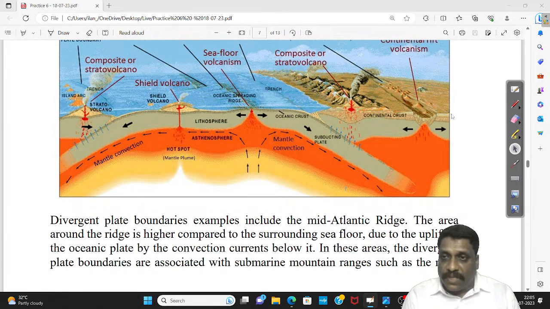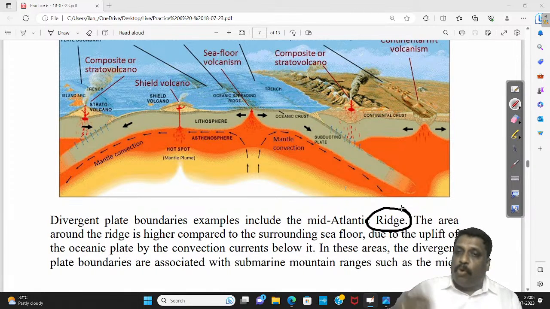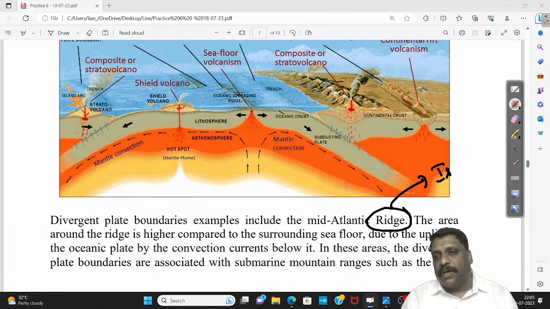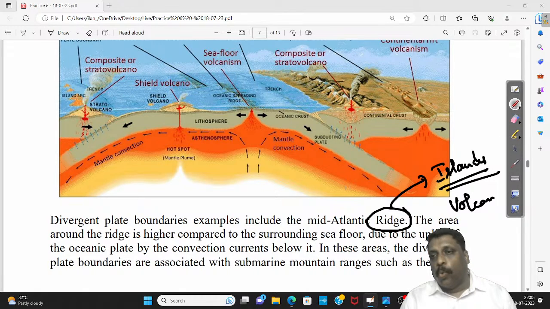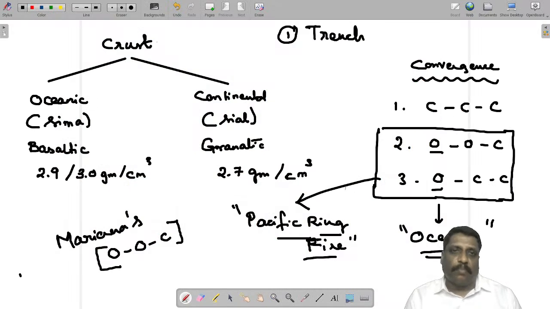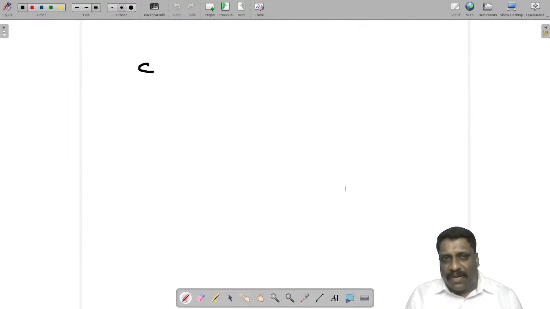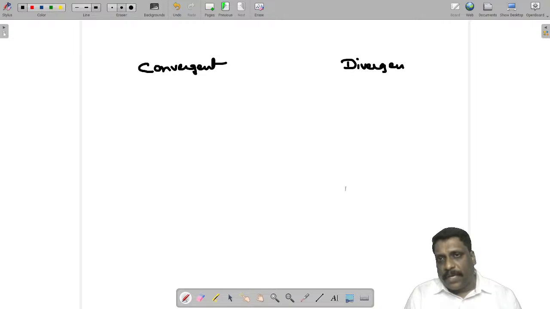We have this ridge. And not only this ridge, when this ridge emerges above mean sea level, I'll be having islands. If this island is large enough, there I can also have volcano. So if I just sum it up, my friends, what are the oceanic features I'll be having along the convergent and divergent boundary, if you ask me?